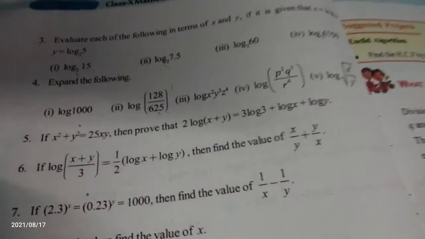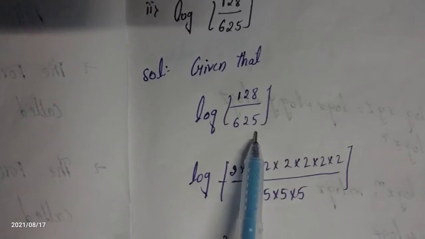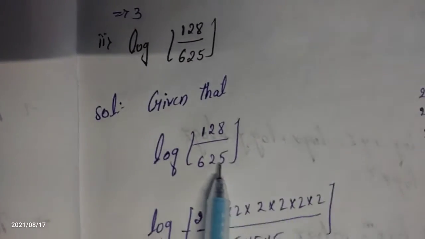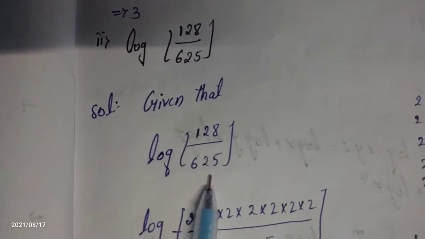Given that, whatever is given in the question, we have to write after writing 'given that'. Let's see log 128 divided by 625. Here we converted 1000 with the help of LCM. Here also we have to convert 128 and 625 in terms of 2 and 5 with the help of LCM.